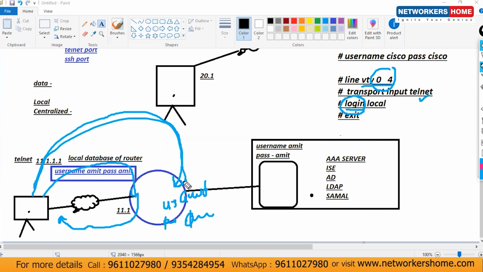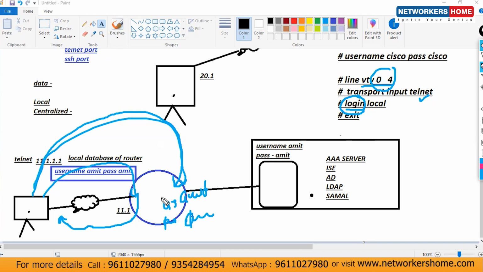This input is again here, username and password. So now the router has to check it. Is this the correct username or not? Because maybe a wrong username is there on your mobile phones, once we are entering our username, password, and maybe face lock and all.